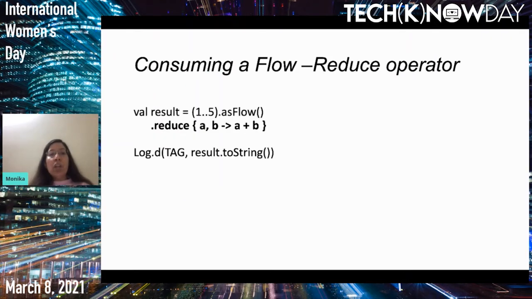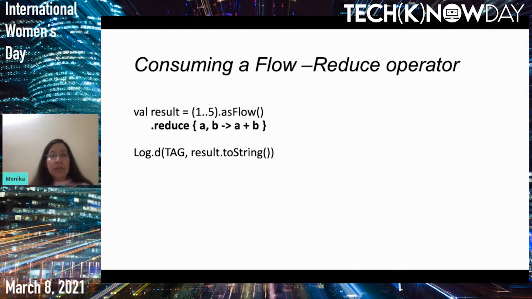that is the reduce operator. Here you can see we have this range of numbers from 1 to 5, we convert it into a flow, and then we use this reduce operator wherein we collect the result. In the result we get 15. The reason is we have 1 to 5, we convert it into a flow, we get a flow stream, and then for each of the values we apply a function.